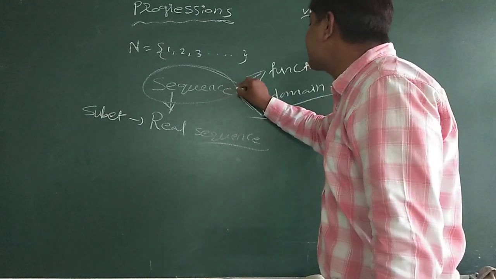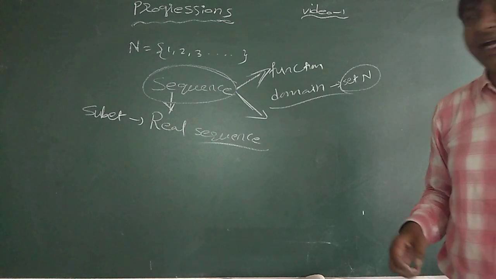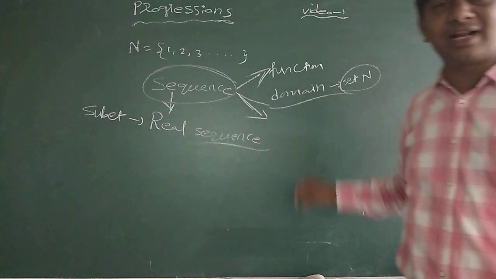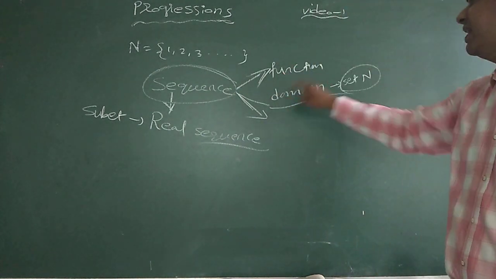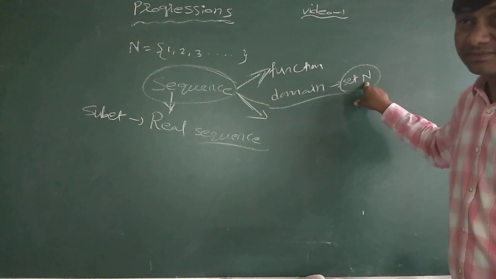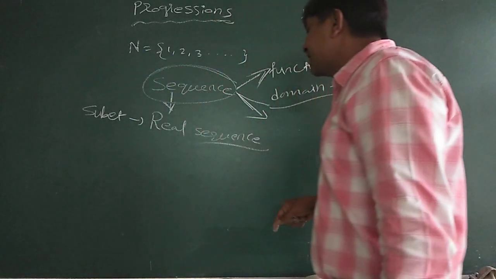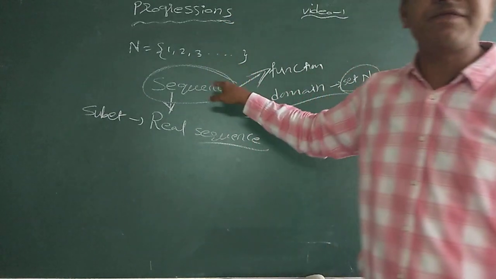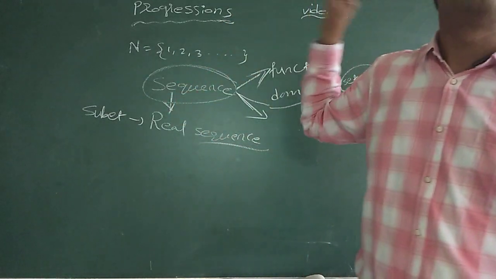A sequence is a function whose domain is the set N of natural numbers. Is it clear? Since for every sequence the domain is the set of natural numbers, we represent it with its